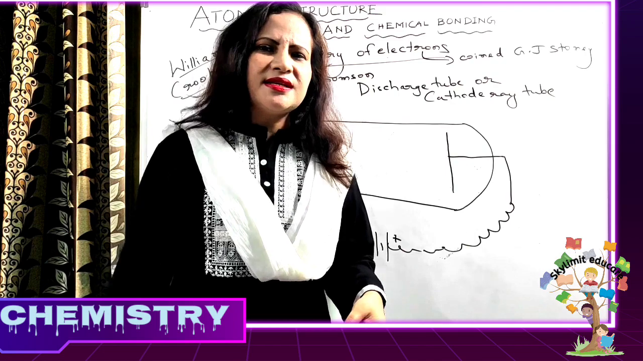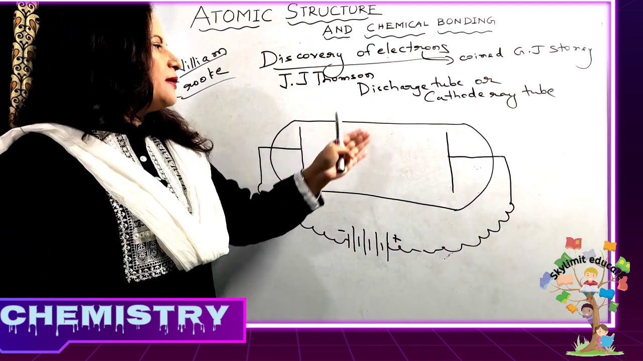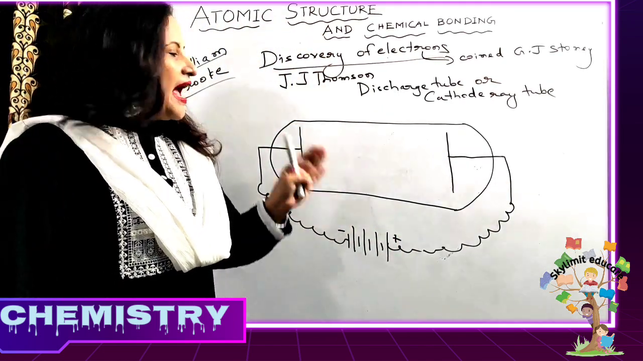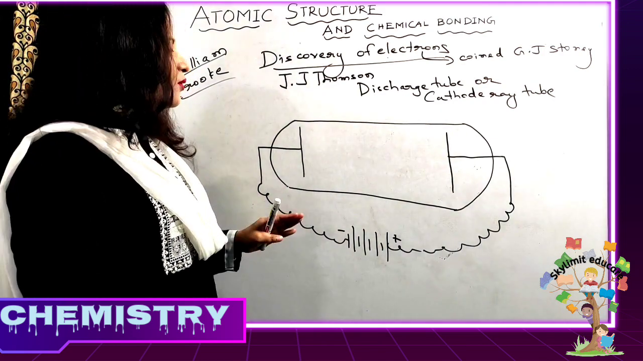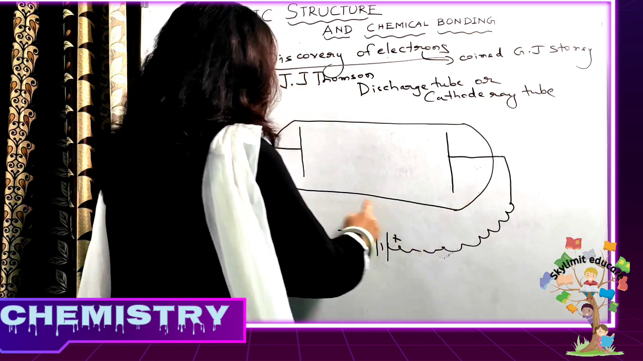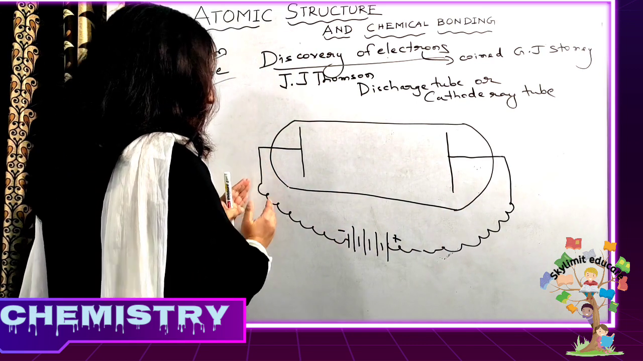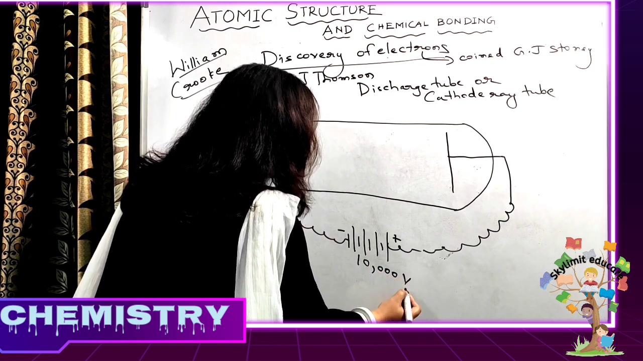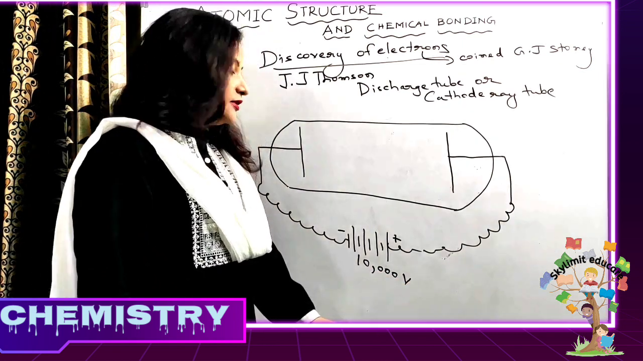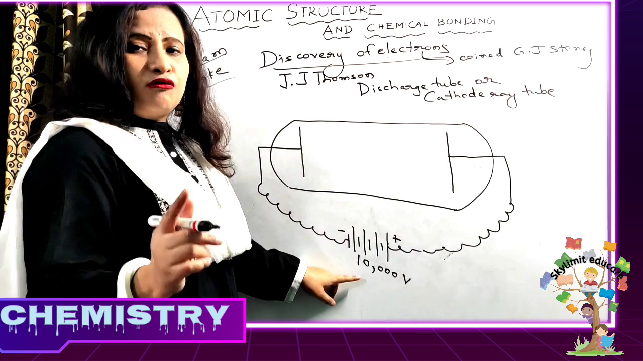Based on his findings, cathode ray tube experiments became very popular during those days. And this led to the discovery of what? Electrons. It was made up of a hard glass tube. The setup was like that. It was connected to a very high voltage, around 10,000 volts. The voltage applied was 10,000 volts.